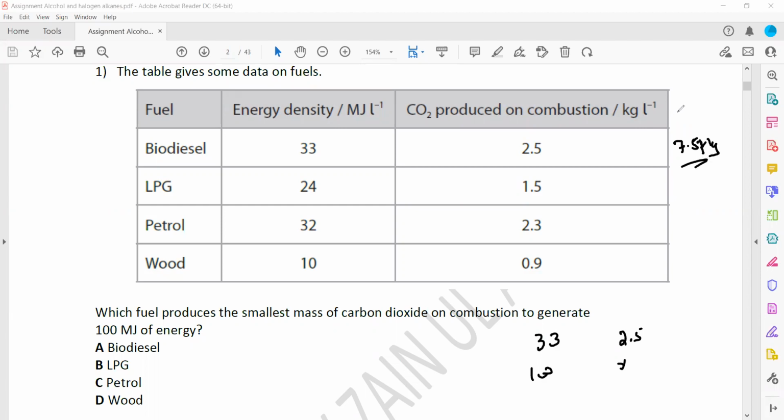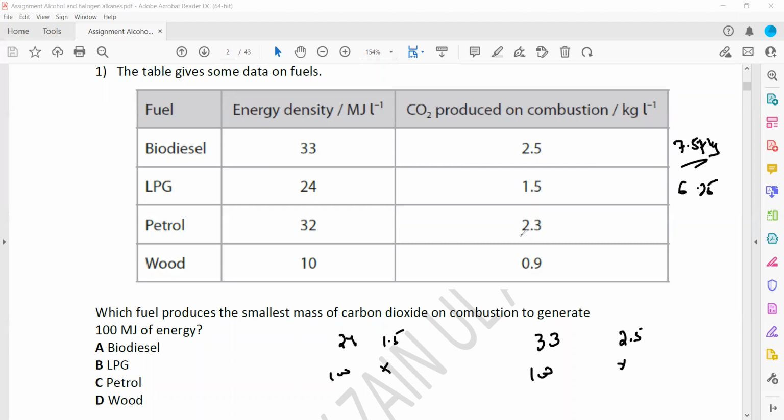That's for 100 megajoules. Same thing, 24 is to 1.5, so 100 will be X. So it will be 100 into 1.5 divided by 24. So this will give us 6.25.